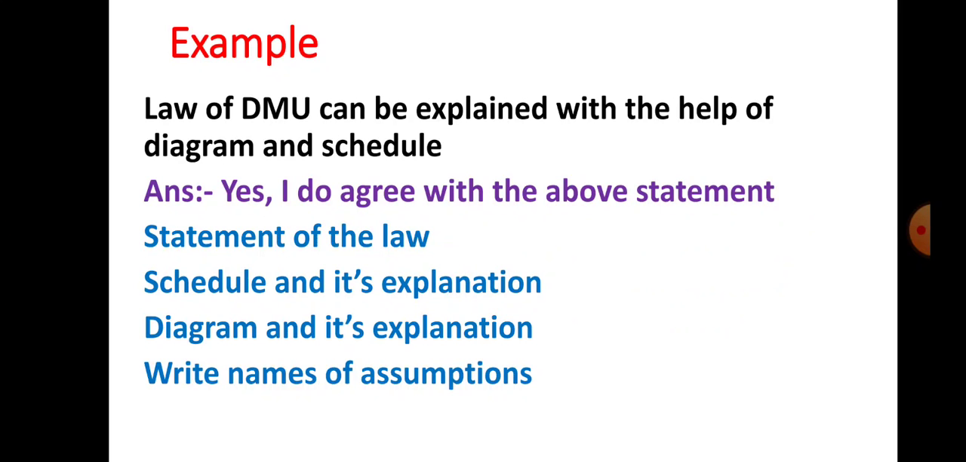Statement of the law you have to write. Statement of the law of DMU. After that, schedule and its explanation. That is also important here. Diagram and its explanation. That is also important. And finally, you have to write only the names of assumptions of the law. Okay, then only you will get 4 out of 4. So this is all about: do you agree or disagree? Explain with reasons.